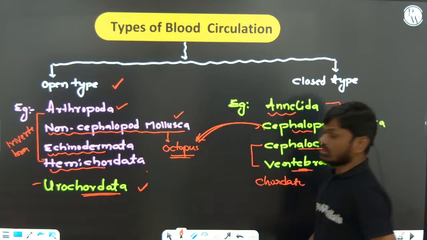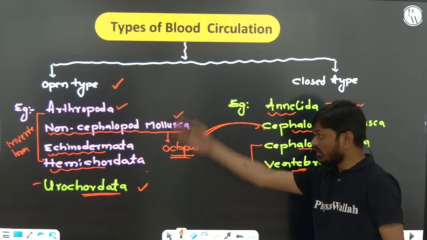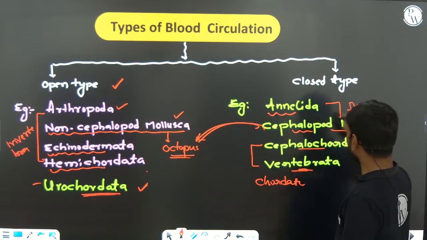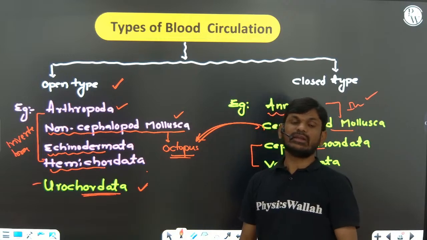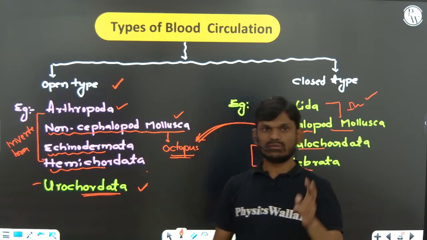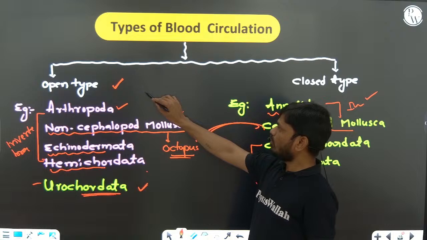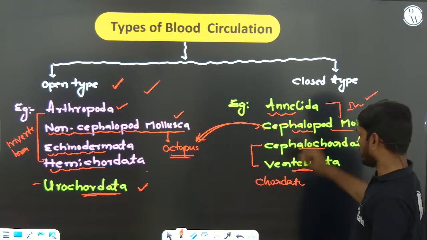Or they will ask you the examples that belong to the phylum. Example that belongs to the phyla they will give you and ask you to identify one example of invertebrate phyla with open type circulatory system. Okay. So this is very, very important.